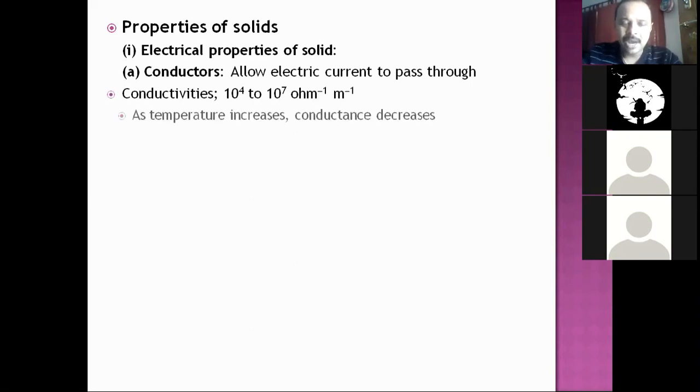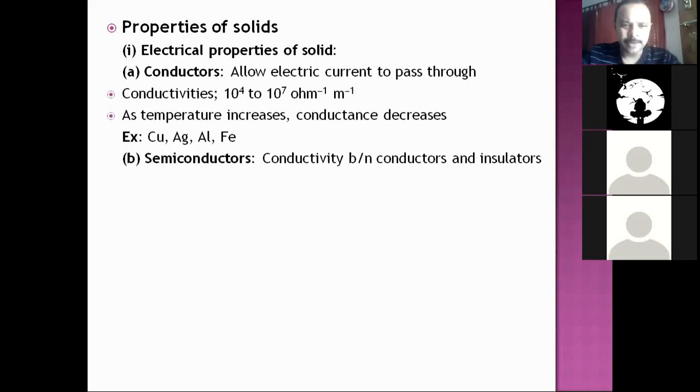Now in case of metallic conductors, what happens when temperature increases? Conductance decreases. You have studied in physics: as temperature increases in metals, resistance increases, and as resistance increases, conductance decreases. So as temperature increases, conductance decreases is one observation we can make in these conductors. Examples: any metal, copper, silver, aluminum.